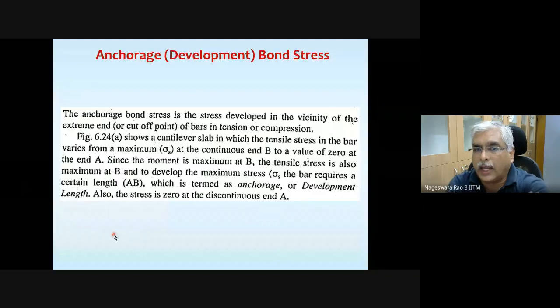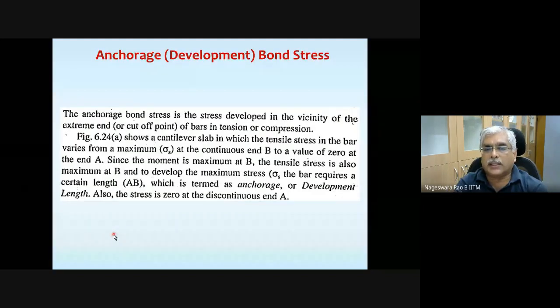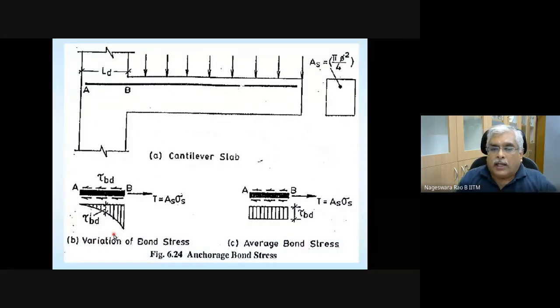So now let's look at anchorage bond stress. First of all, what is this anchorage bond stress? Let's understand this through this figure. It's a cantilever beam subjected to some distributed load, and the cantilever beam is going to be undergoing hogging moment. So steel is actually placed on the tension side, which is on the top side. Please take note of this figure.